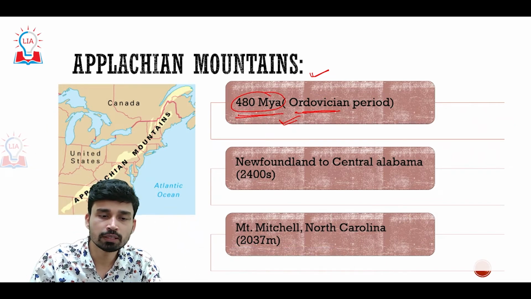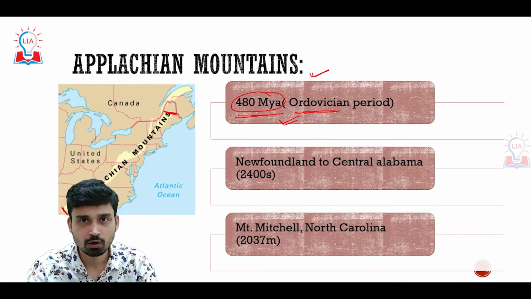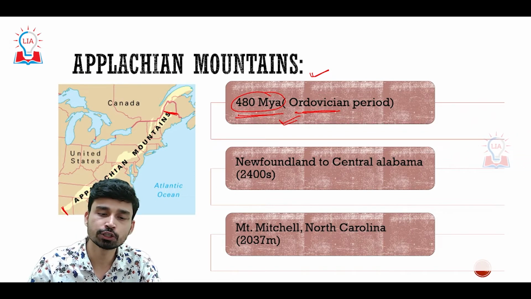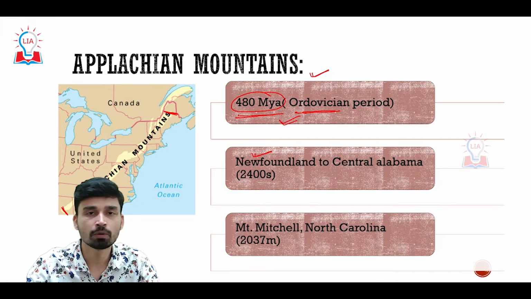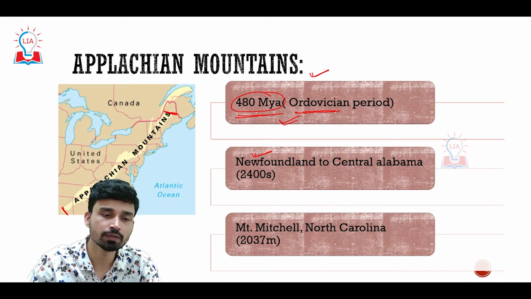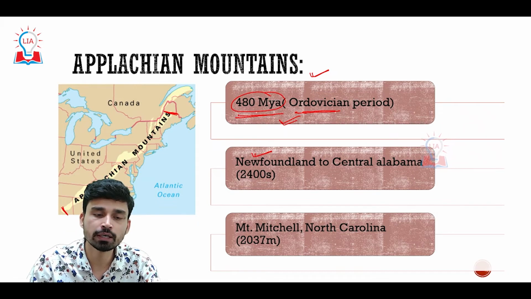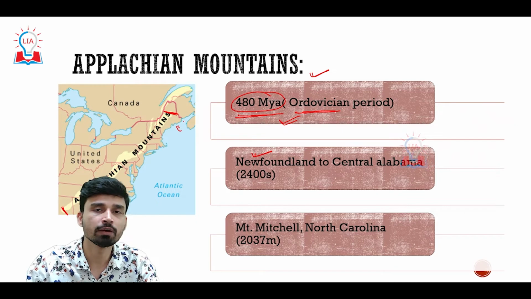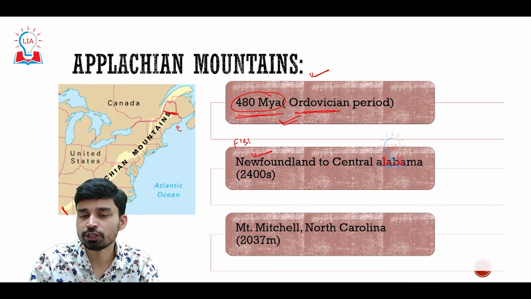If we try to understand their extent, this mountain range, similar to the Rockies, also extends from north to south. In the north, it begins somewhere from the Newfoundland region of Canada. Newfoundland is a coastal region, and this coast is very famous for fishing activity.